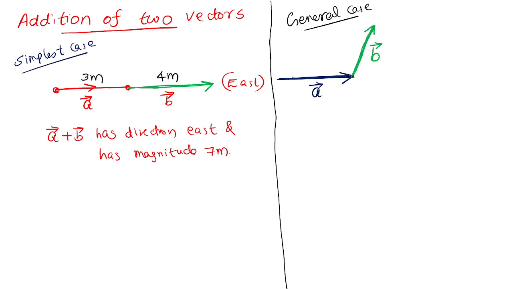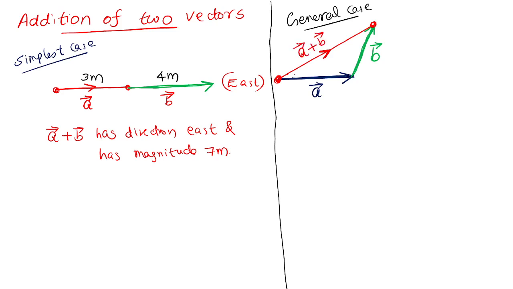What is my net displacement? How will you find the displacement? I started my journey from this point. And finally, what is my final destination? Finally, I reach here. So my net displacement is obtained by simply joining the starting point and the final point. This will be the final net displacement, or A plus B.